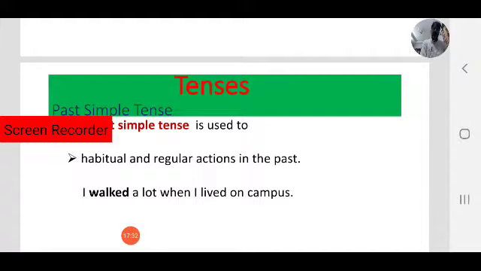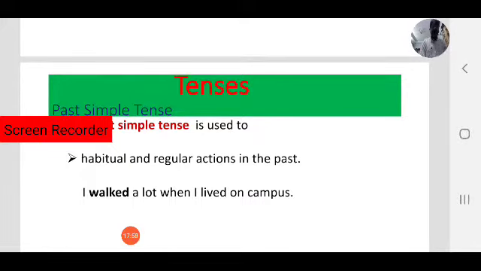If you want to describe past habitual actions, not present, only past, then we use past simple tense.